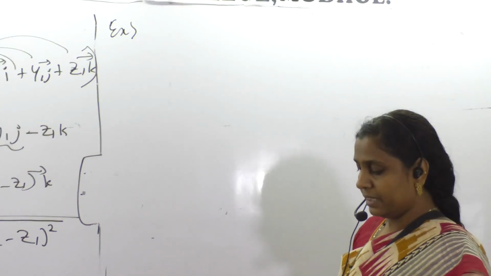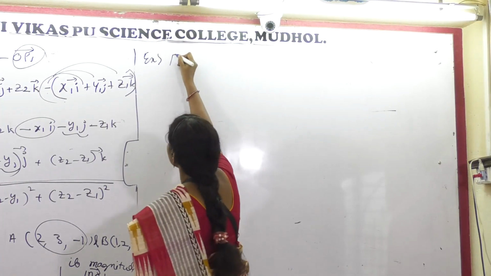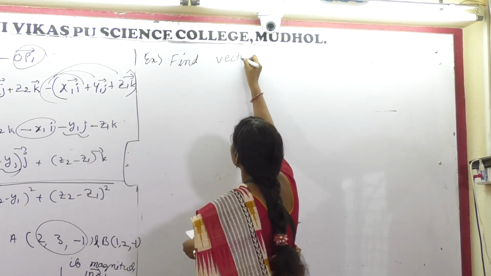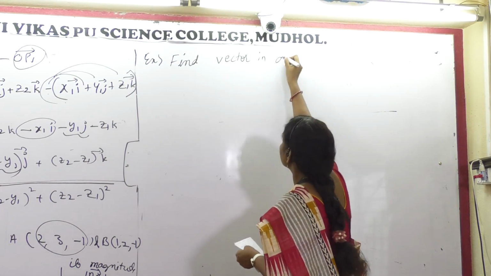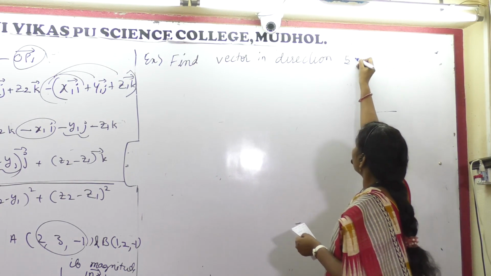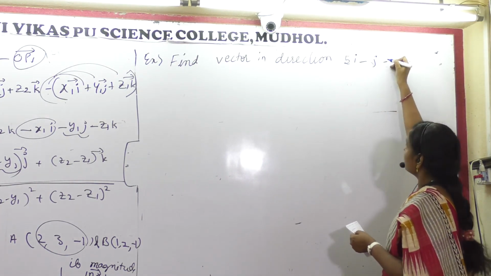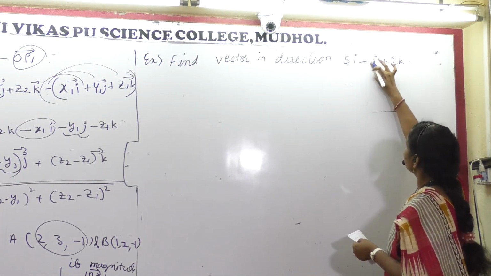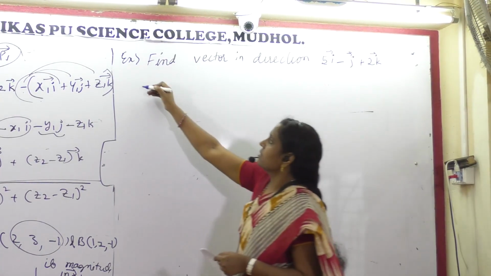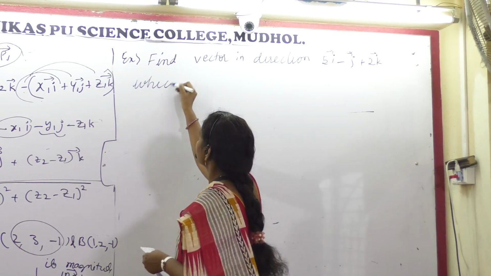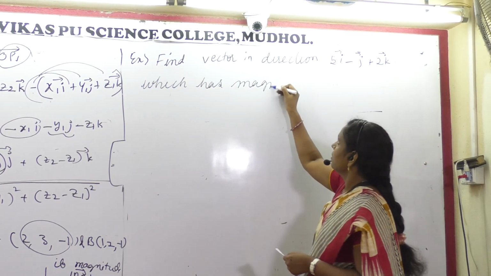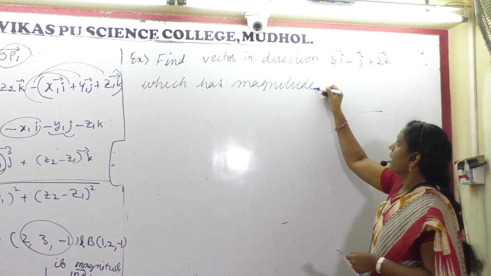Here we go with a different kind of example. This is very interesting. Check this question: find the vector in the direction of 5i minus j plus 2k which has magnitude 8.